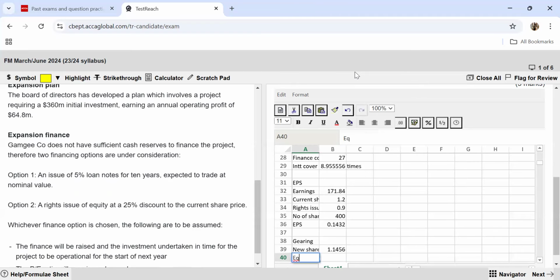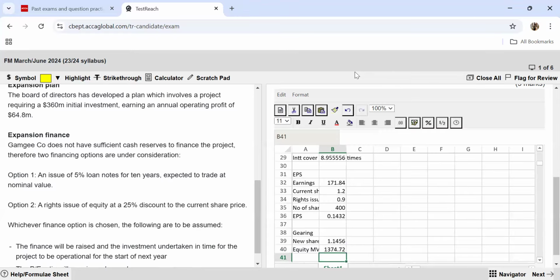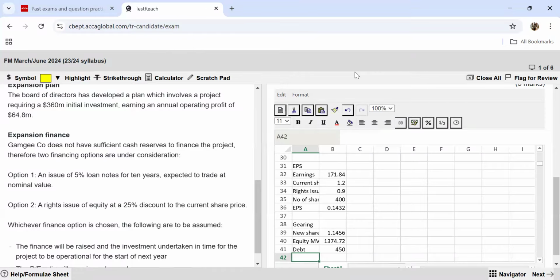Then you're going to take the equity market value. Again, this is the market price per share. This needs to be multiplied with, earlier you had 800, you issued 400 more. So this is the market value of your equity. Then the market value of debt, because bank loans are not traded in the market, remains the same at 450.